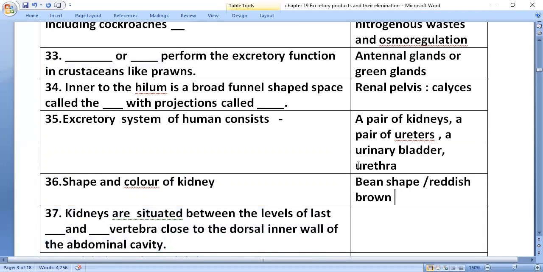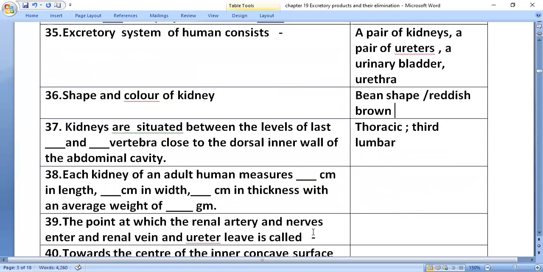Kidneys are situated between the levels of the last thoracic and third lumbar vertebrae, close to the dorsal inner wall of the abdominal cavity.